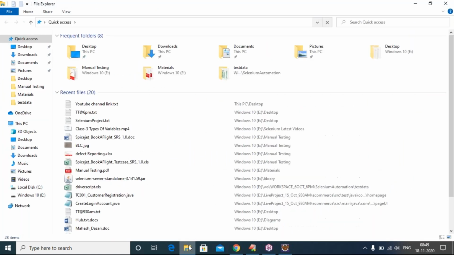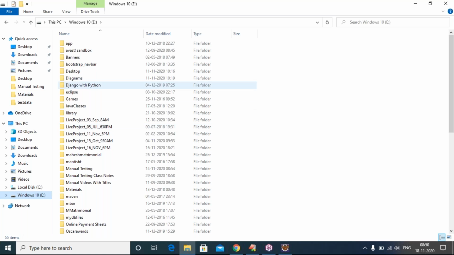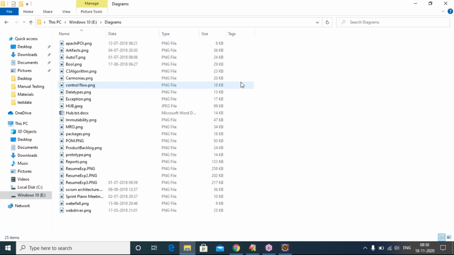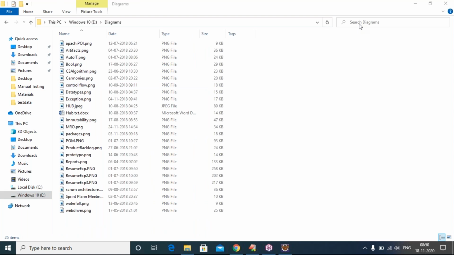Definitely they will ask. Then 90% of students tell their answer is, sir, if you want to launch the Firefox, we are using that statement. That is a very wrong definition. Whatever I'm telling is the correct one. See, I will open one diagram. Because this is the exact reason. Now you can tell the same thing in the interview. WebDriver is one interface. It contains some methods. WebDriver contains only declarations, no implementation. What are the methods there? You can tell that list of 13.